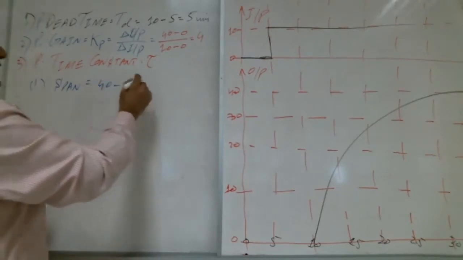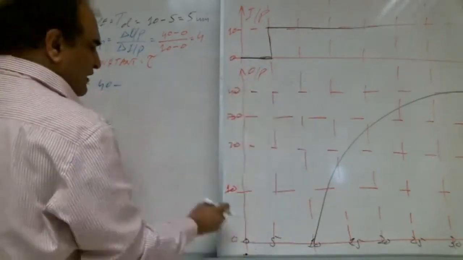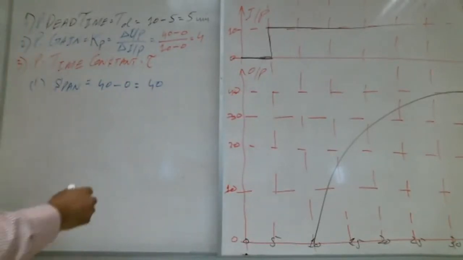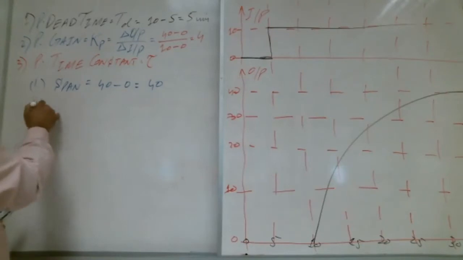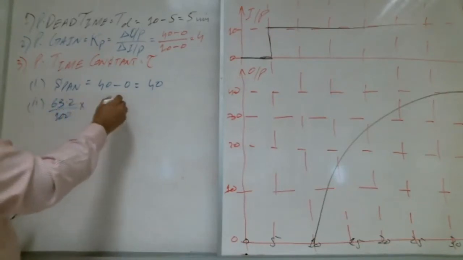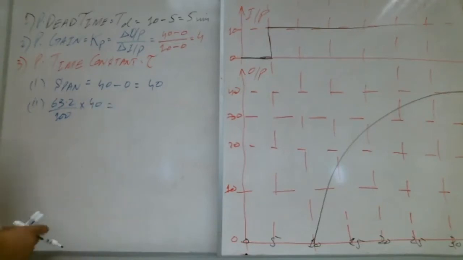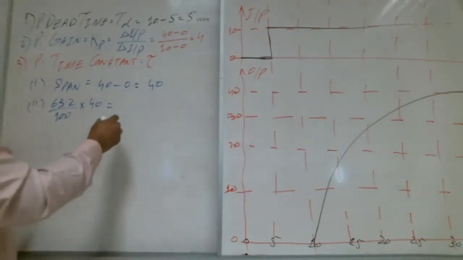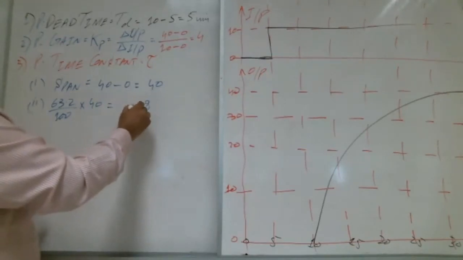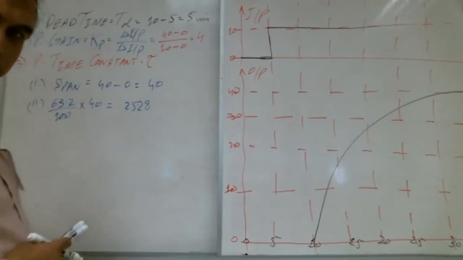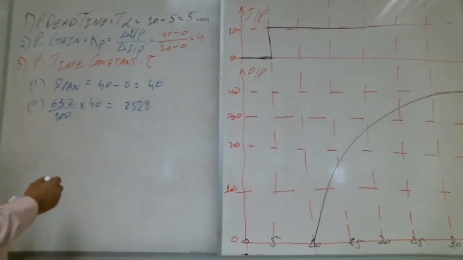Yes, 40, final value minus initial value. And the second step: 63.2 over 100 times 40. How much? A lot of brothers are writing 25.28. Very good.